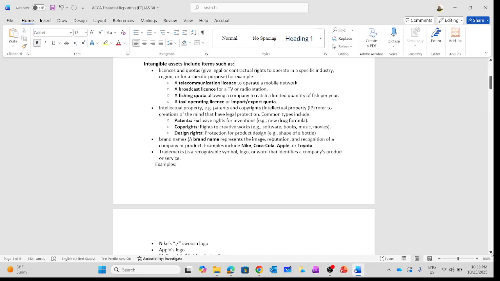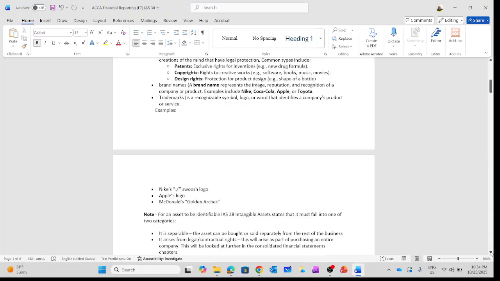I'm going to operate independently, but I'm going to use the brand name. So when I'm going to prepare my financial statement, the amount I'm going to pay to use the brand name KPMG Sierra Leone, I'm going to recognize it. I'm going to show it as an intangible asset in the financial statement. Another example of intangible assets is the trademark. And we have lots of examples: the Nike, the Apple logo, the McDonald's, and so on and so forth.